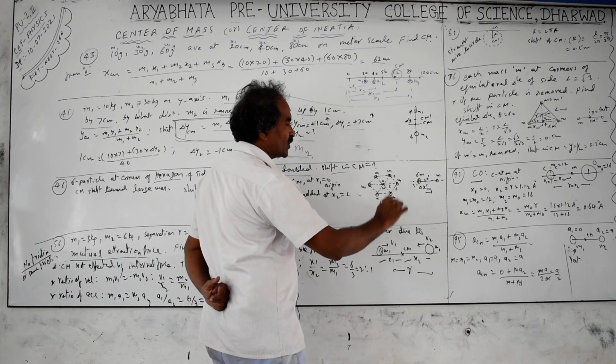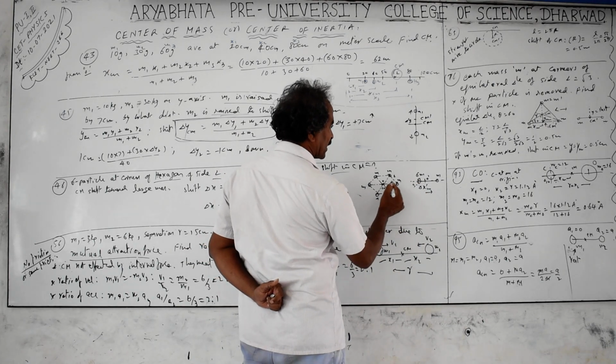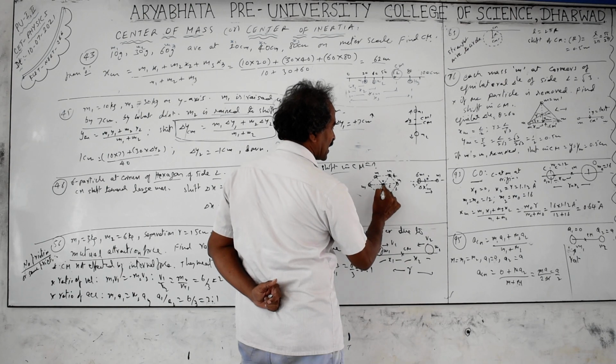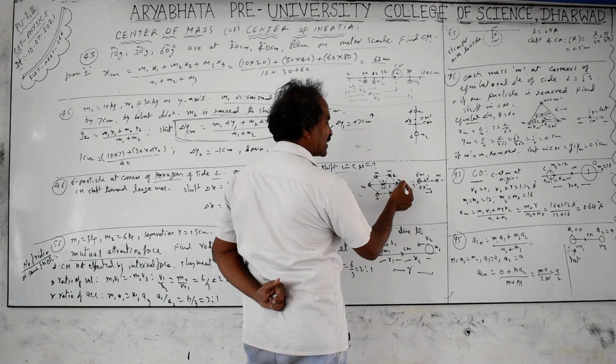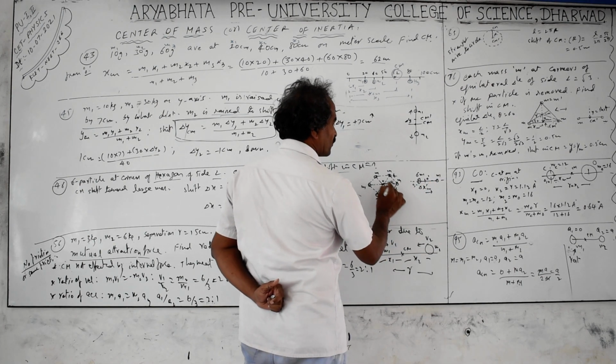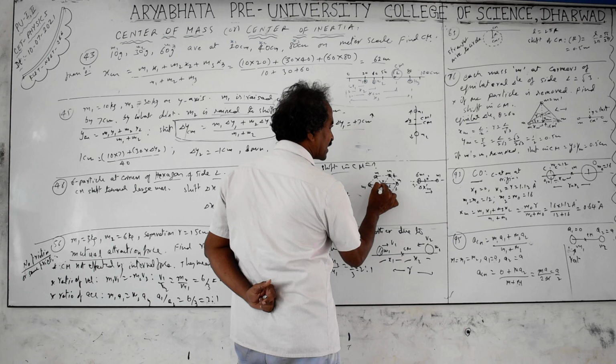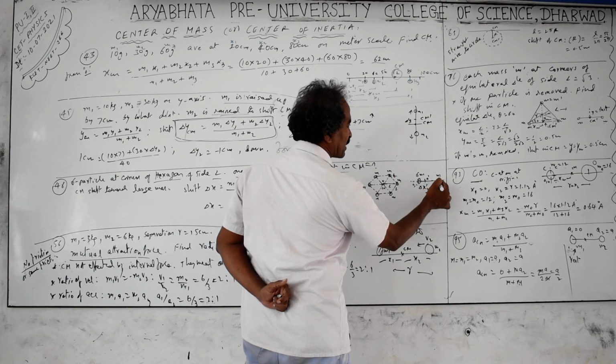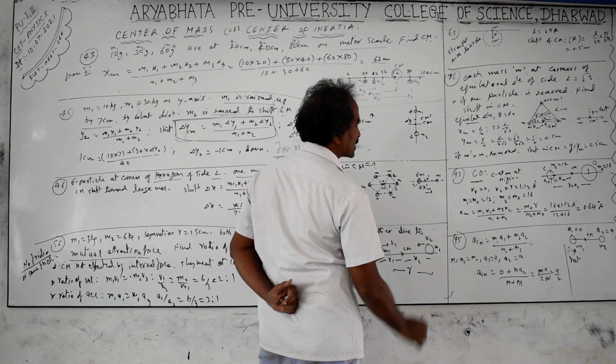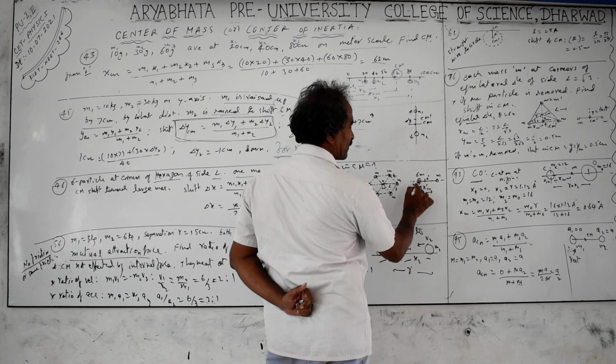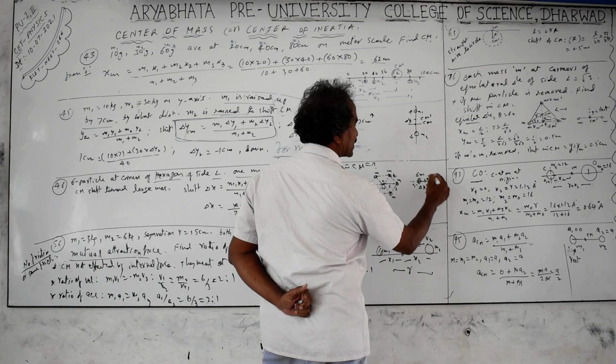Now the new particle is added at a distance equal to L. These are all side lengths L you have taken. The mass is doubled, meaning m is already there and you are adding one more mass equal to m. First we think that all these particles are at the center, and the one more particle added you have to take separately. So the effect is 6m total at the origin, and an additional particle of mass m added at distance L.